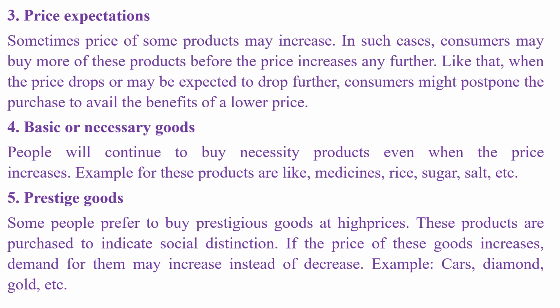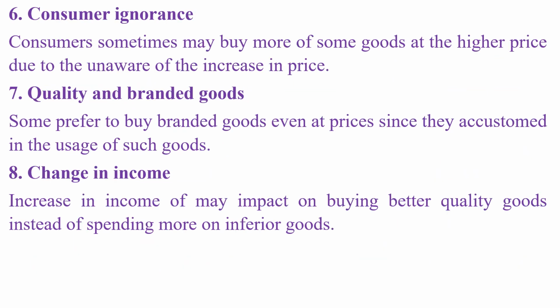5. Prestige goods. Some people prefer to buy prestigious goods at high prices. These products are purchased to indicate social distinction. If the price of these goods increases, demand for them may increase instead of decrease. Example: cars, diamond, gold, etc. 6. Consumer ignorance. Consumers sometimes may buy more of some goods at the higher price due to being unaware of the increase in price. 7. Quality and branded goods. Some prefer to buy branded goods even at high prices since they are accustomed to the usage of such goods. 8. Change in income. An increase in income may lead to buying better quality goods instead of spending more on inferior goods.